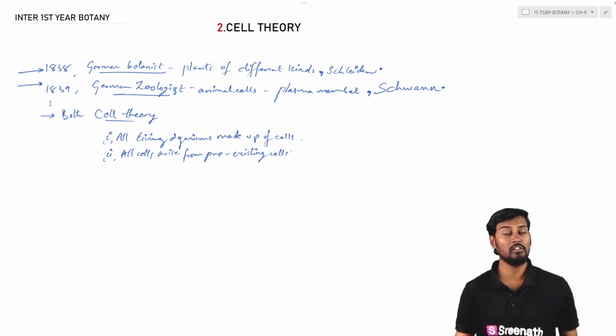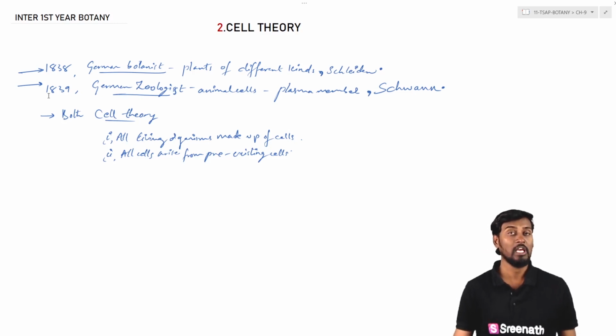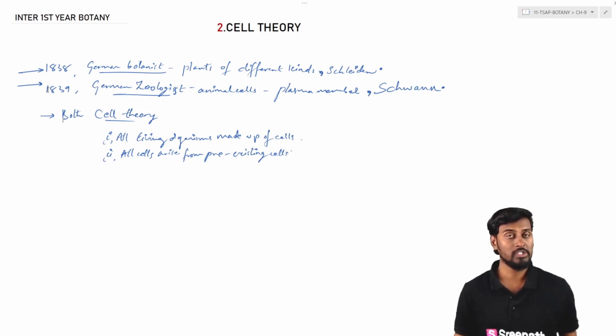So here we can see the two scientists have come together and collaboratively they have made a theory called cell theory. Most of the time the scientists of nowadays, or modern days, think about the cell theory as a very good foundation for cell biology. So dan prakaram endante all the living organisms are made up of cells, whatever the size, shape, functions may be, kani all the living organisms are made up of cells.